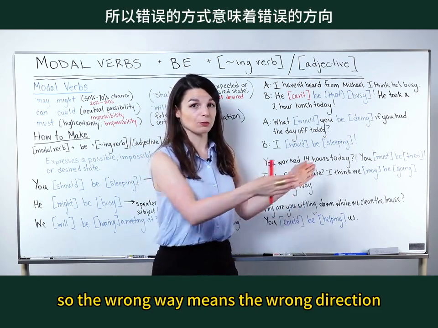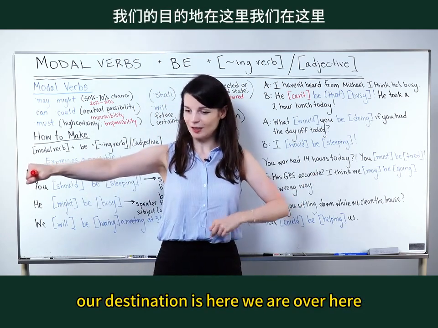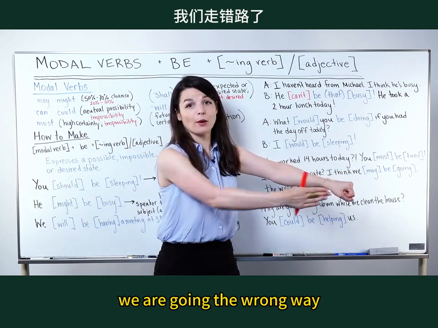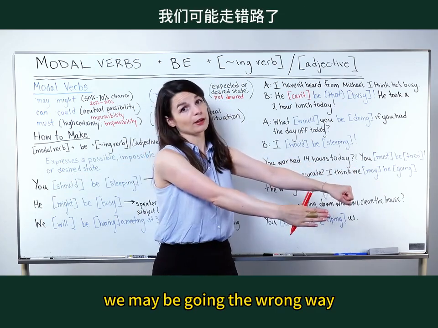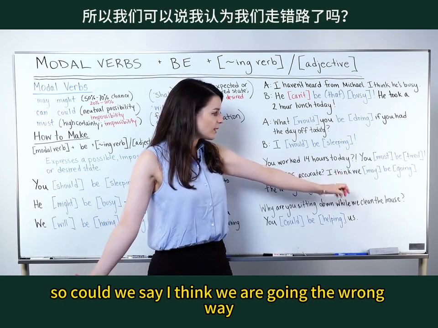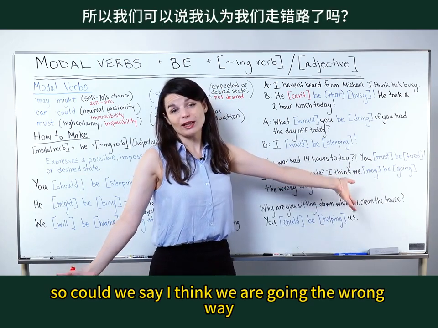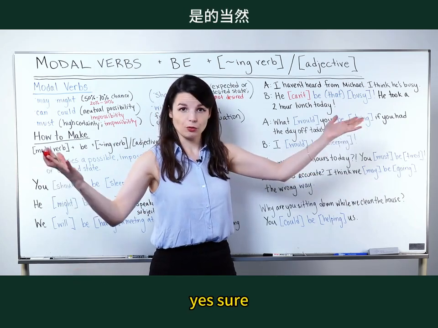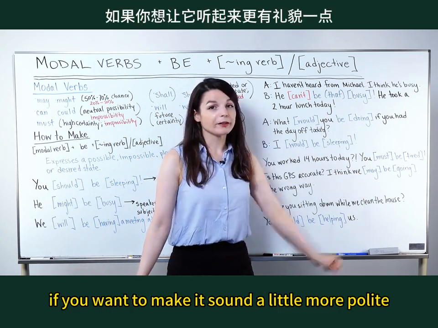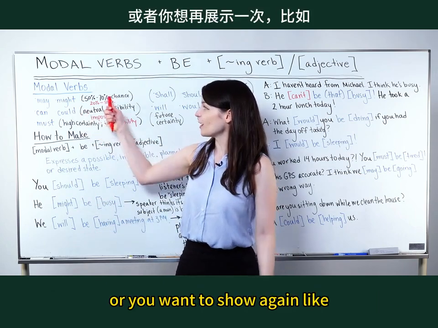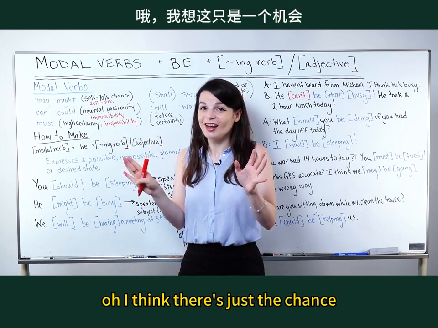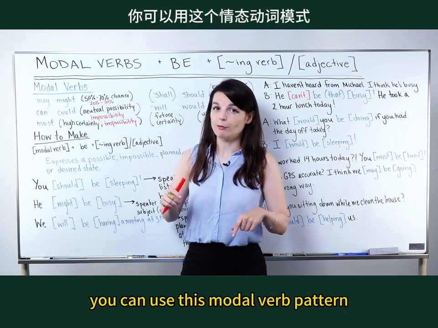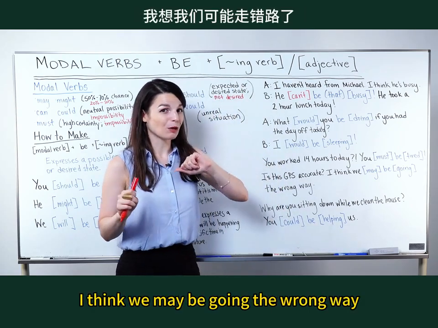So the wrong way means the wrong direction. Our destination is here. We are over here. We are going the wrong way. We may be going the wrong way. So could we say, I think we are going the wrong way? Yes, sure. If you want to make it sound a little more polite or you want to show, oh, I think there's just a chance, you can use this modal verb pattern. I think we may be going the wrong way.